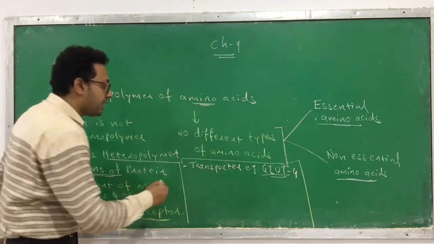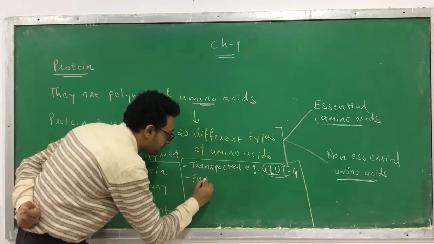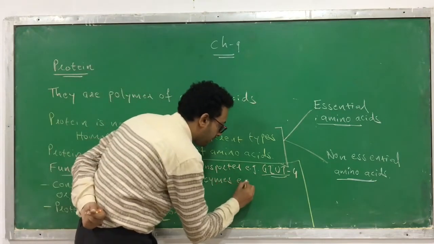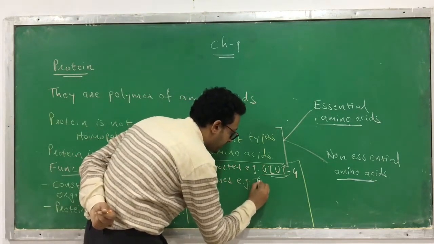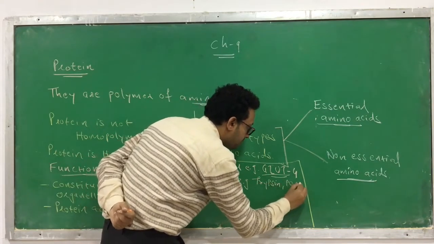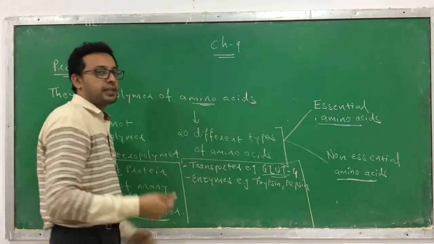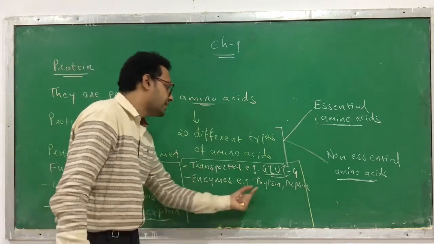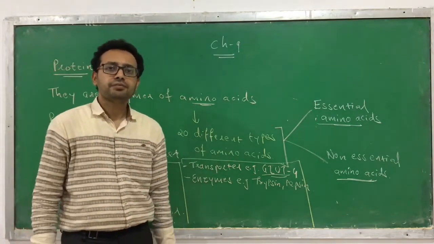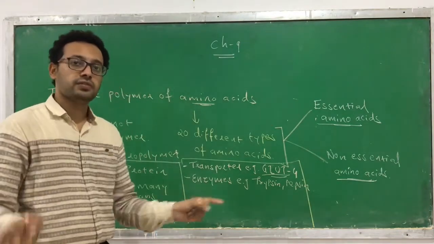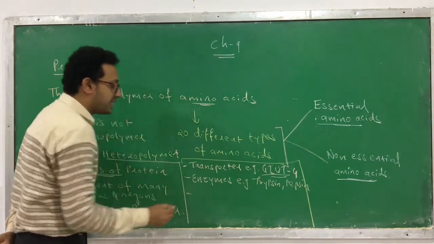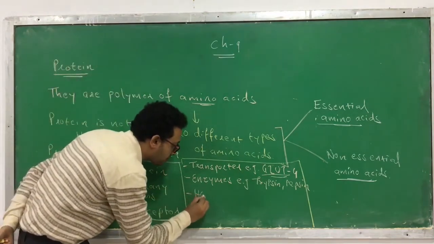Even many enzymes are also protein in nature. For example, trypsin, pepsin, chymotrypsin, etc. These are a few examples. The enzymes are made up of protein. Most of the enzymes are made up of protein. Next function, even a few hormones.